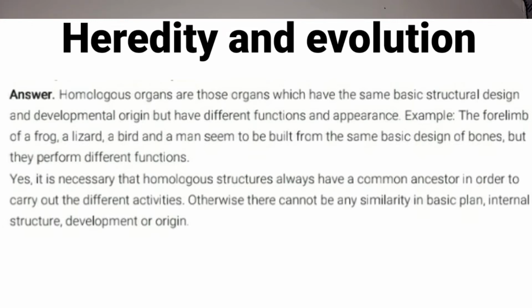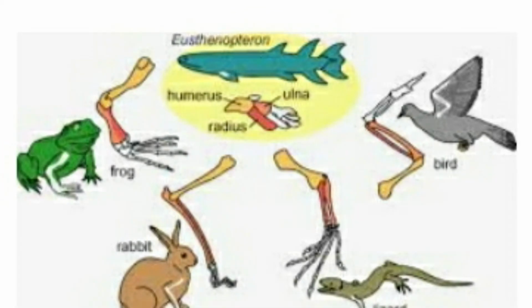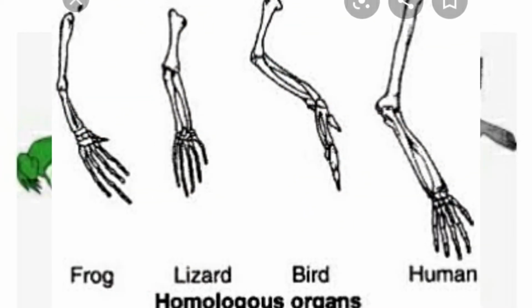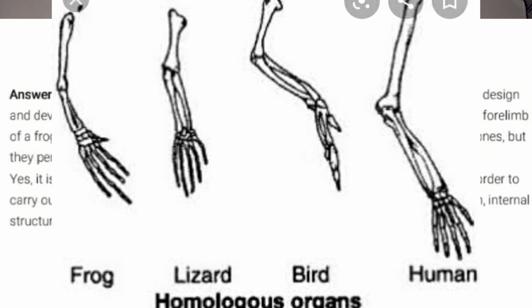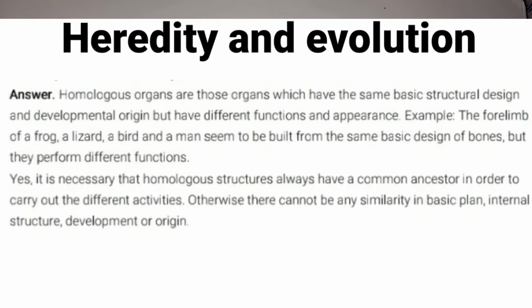For example, you can take the 4 limbs of frog, lizard, rabbit, bird and man. If you observe the 4 limbs, the structure is the same but the function is different. For example, in frog it is used for leaping, in rabbit for jumping, in lizards for crawling, in birds for flying, in man for holding or lifting objects. So we call them homologous organs. The organs which have the same structural and developmental design but different function, we call them homologous organs.